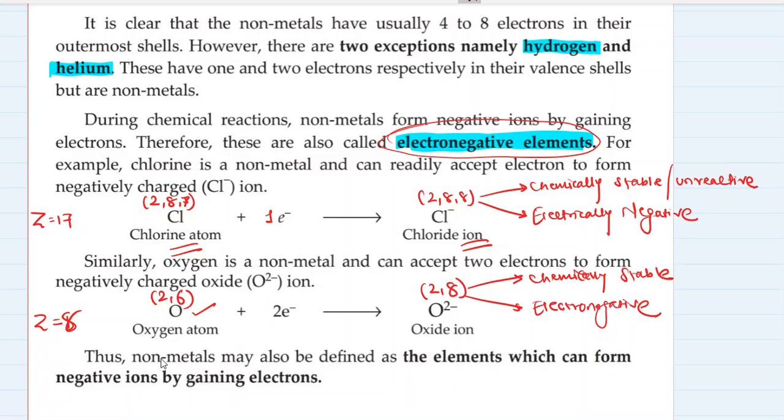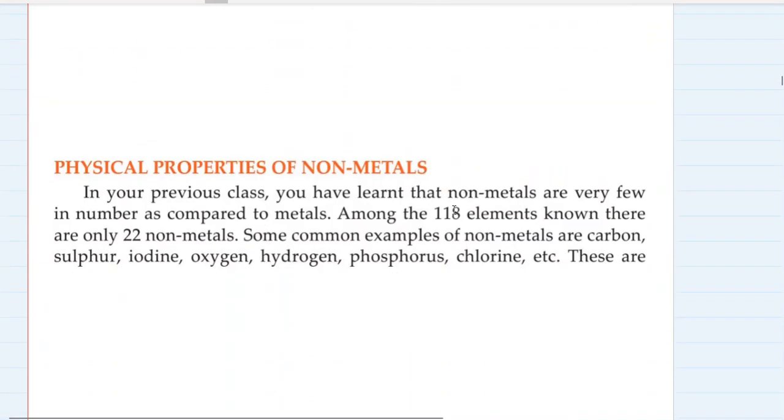This is, you can say, one of the most important common characteristics of non-metals, that they form electronegative ions. Okay, so non-metals are those elements which can form negative ions by gaining electrons. This is exactly contrary to metals, which donate or lose electrons to form positive ions, but non-metals form negative ions by gaining electrons.